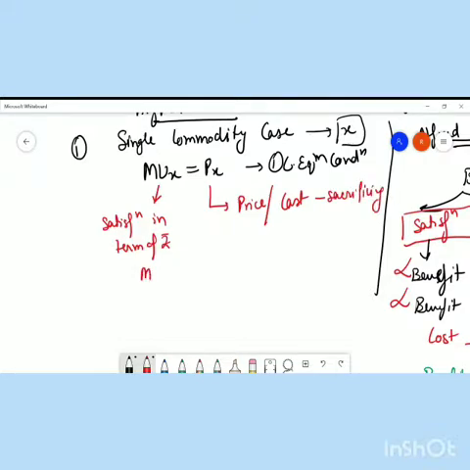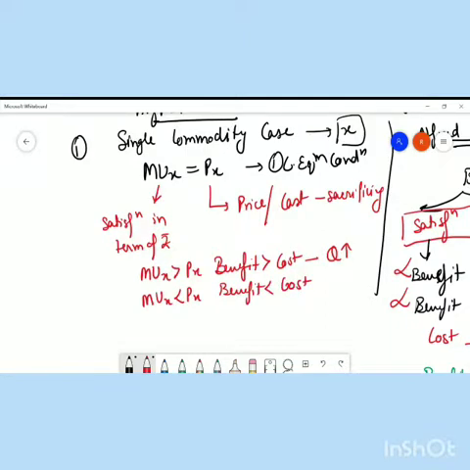So if MUx is greater than Px, that implies the benefit for consuming the product is greater than the cost. So what will the consumer do? The consumer will start increasing the consumption of the commodity. Similarly, when MUx is lesser than Px, it implies benefit is lesser than the cost, hence the consumer is not willing to buy the product, and the quantity will start reducing.